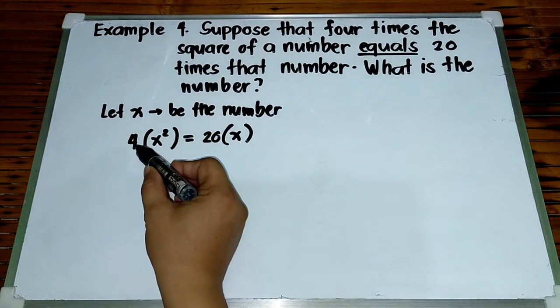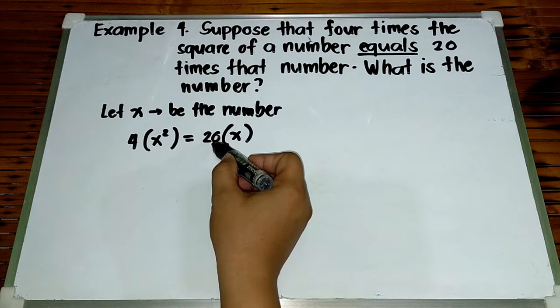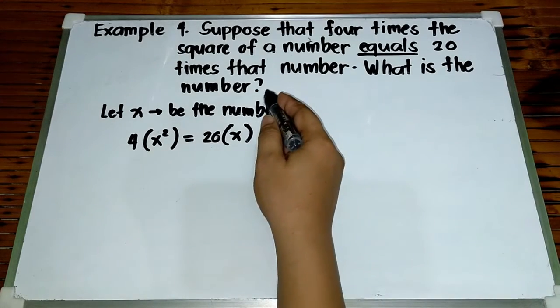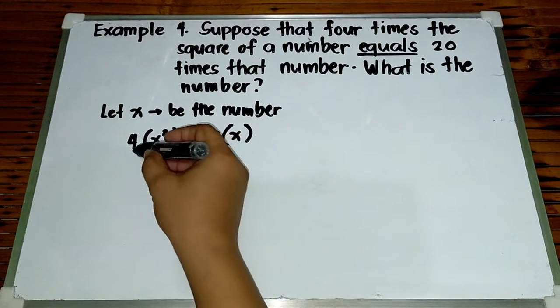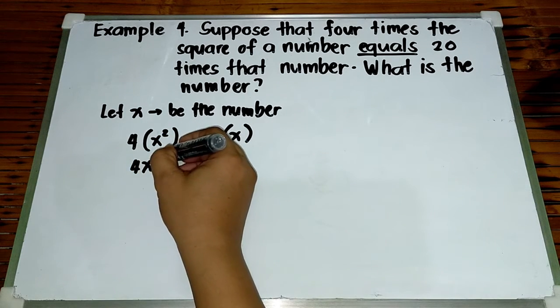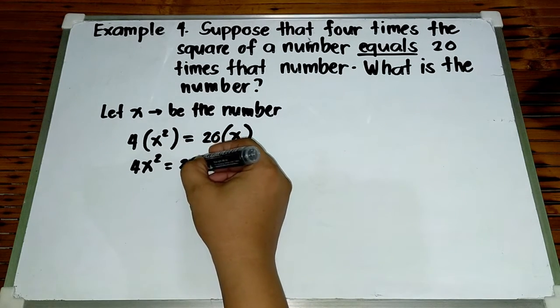Okay? Again, 4 times the square of a number is equal to 20 times that number. So, gagawin natin para mahanap natin yung number na yan, we need to simplify. So, 4 times x squared, that is 4x squared, is equal to 20 times x, that is 20x.